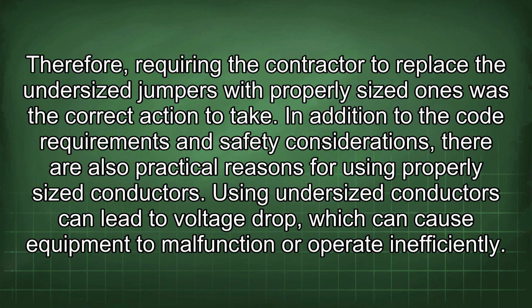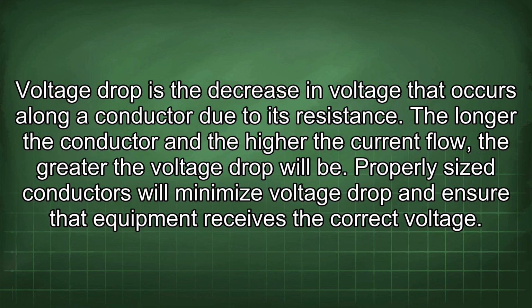In addition to the code requirements and safety considerations, there are also practical reasons for using properly sized conductors. Using undersized conductors can lead to voltage drop, which can cause equipment to malfunction or operate inefficiently. Voltage drop is the decrease in voltage that occurs along a conductor due to its resistance. The longer the conductor and the higher the current flow, the greater the voltage drop will be. Properly sized conductors will minimize voltage drop and ensure that equipment receives the correct voltage.